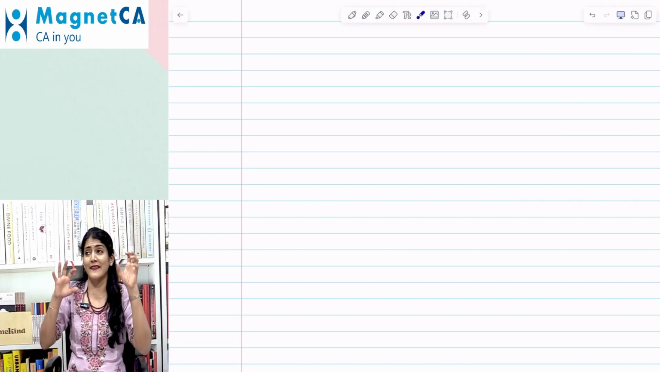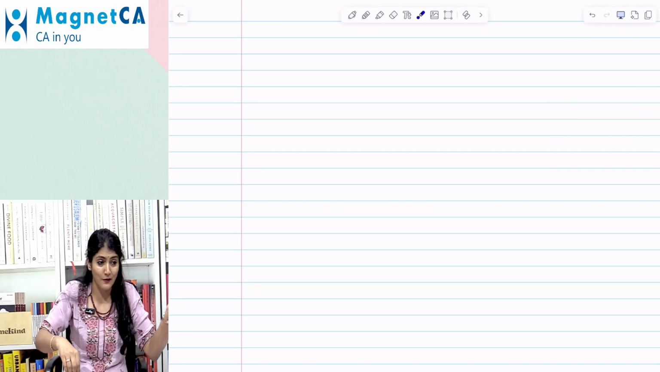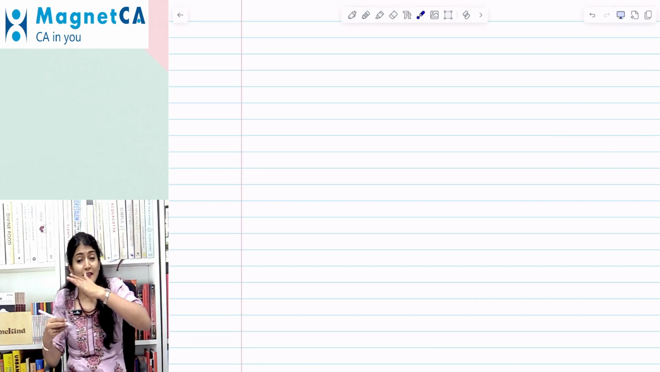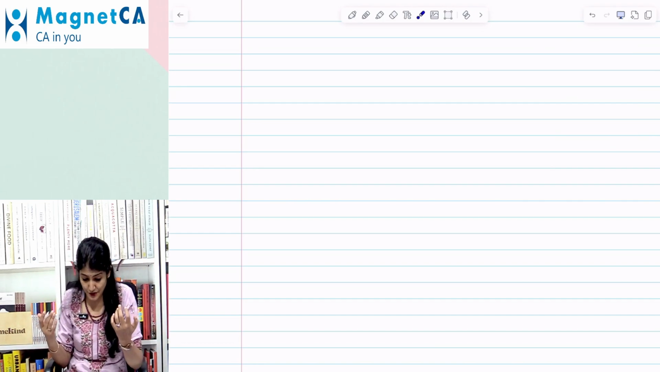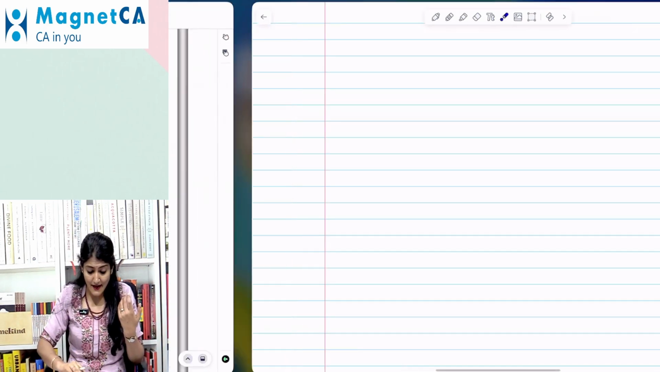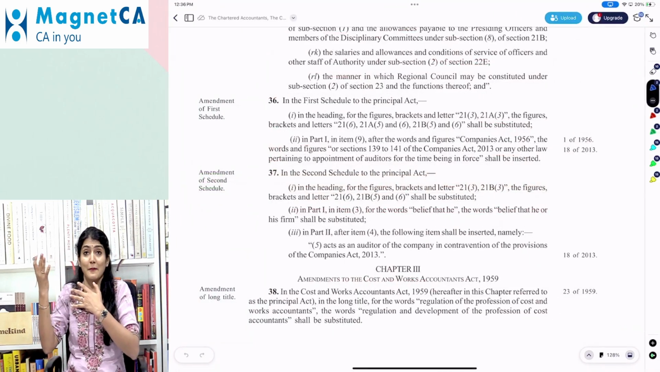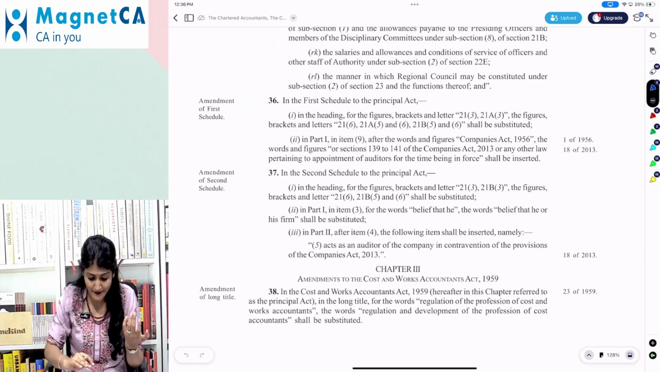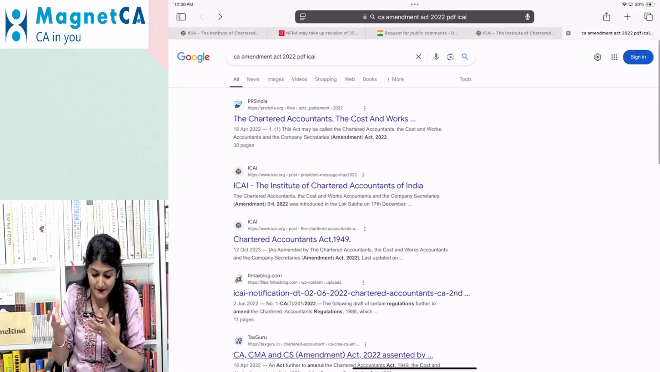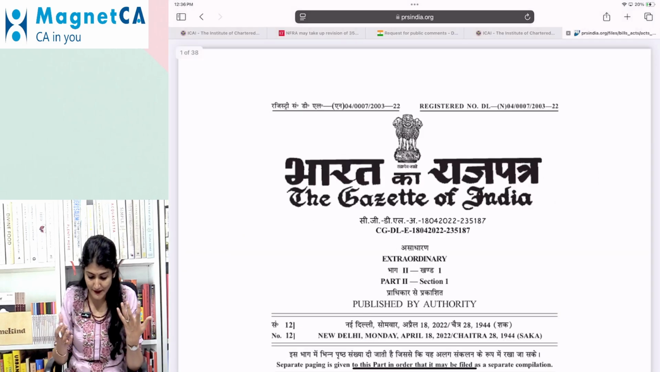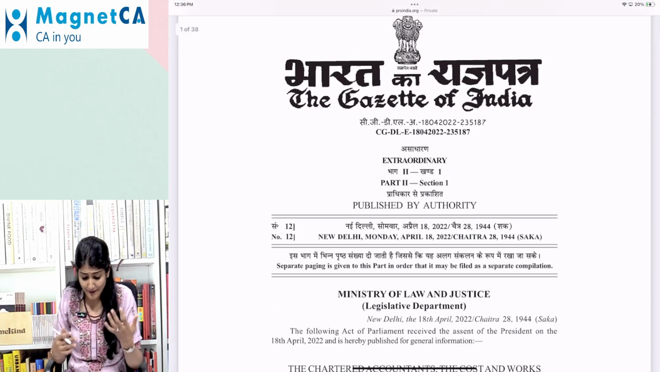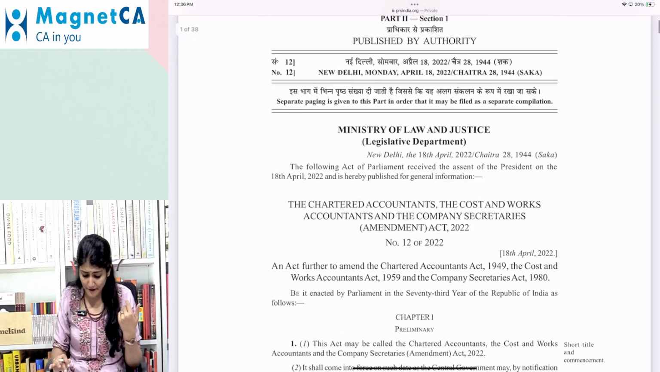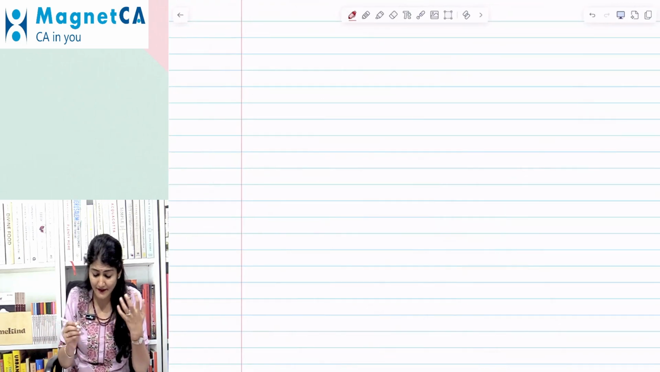The first schedule and then the second schedule to the Chartered Accountants Act 1949. And we always said that there are the 19 clauses in the first schedule and the 15 clauses under the second schedule. Okay. But ICAI has come up with the CA Amendment Act 2022, right? So if you put on Google CA Amendment Act 2022, you get a look at the act which has been issued under the Gazette of India. And under that particular act, we get to read regarding the changes, right?